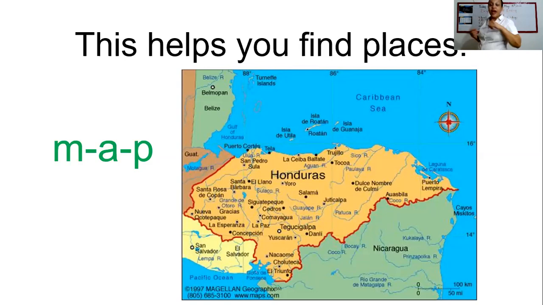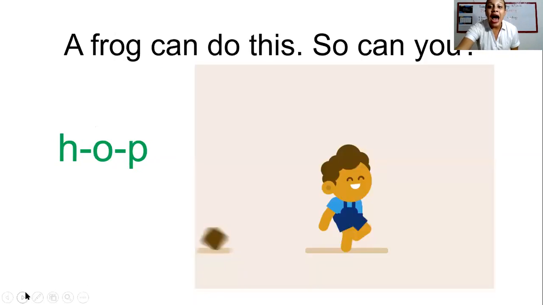Excellent. It's right there. So look, these help us find a place. A map. This is a map.